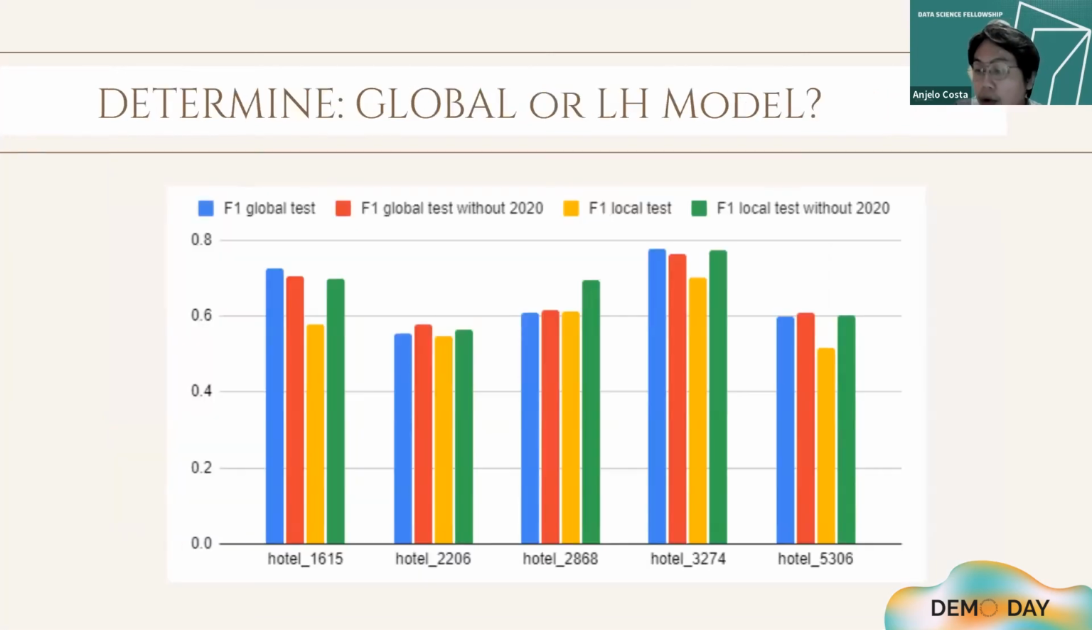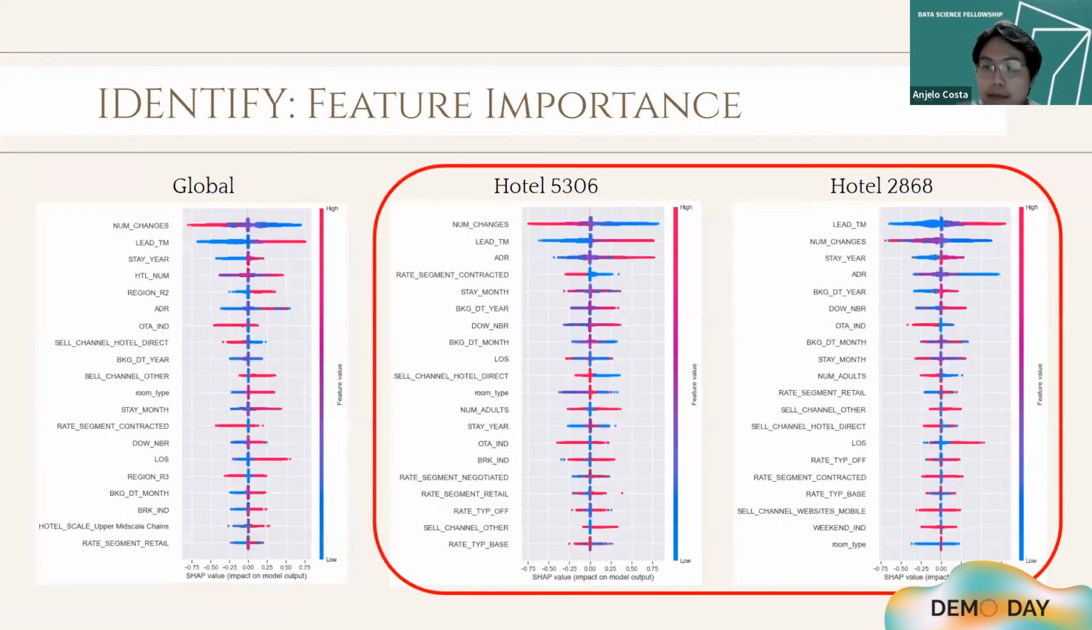The local and global models had varying performance across hotels. There is no one model fits all for all hotels. Choosing between global and local models would produce better results. Among the created models, we decided that the model that the hotel will choose will be the one with the highest F1 accuracy.